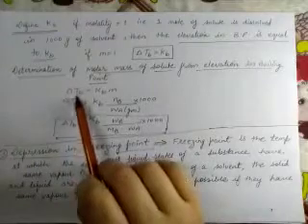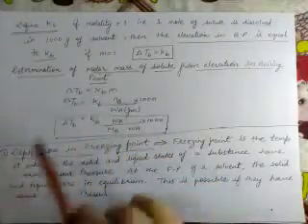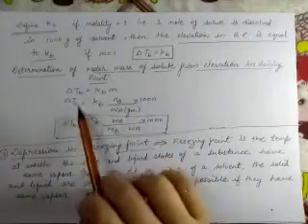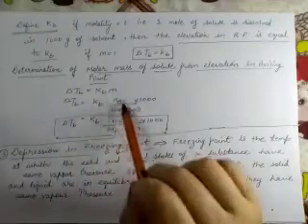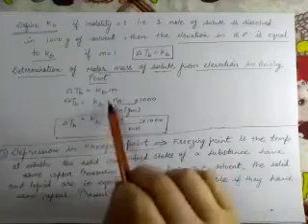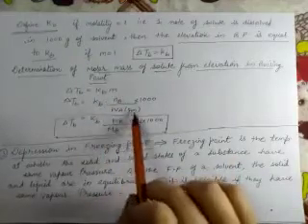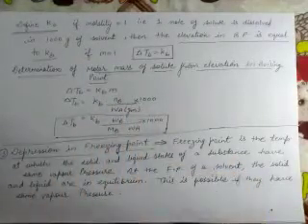So delta Tb is Kb into m. Okay, so expand the formula. Delta Tb is equal to Kb into, now what is the formula of molality? Number of moles of solute upon weight of solvent. So Nb upon Wa, and if weight of solvent is in grams, multiply this by 1000.